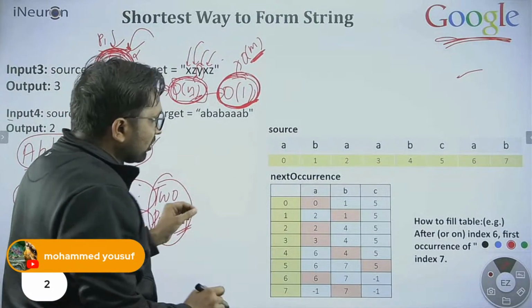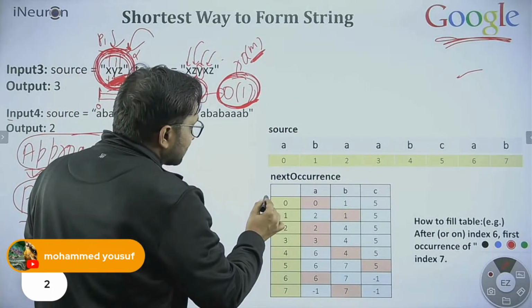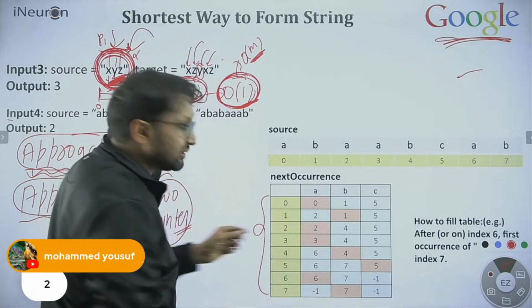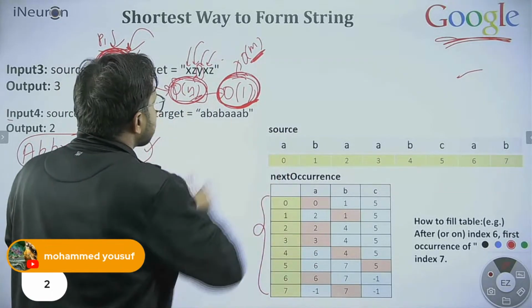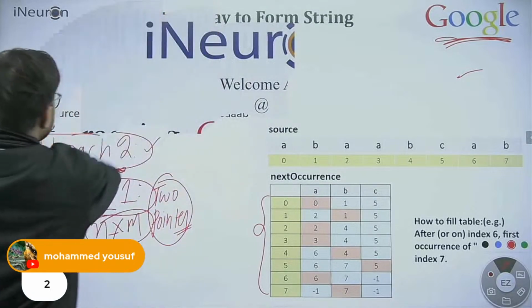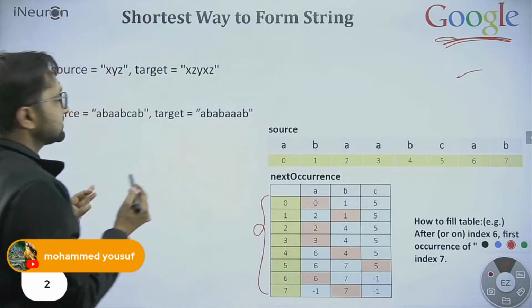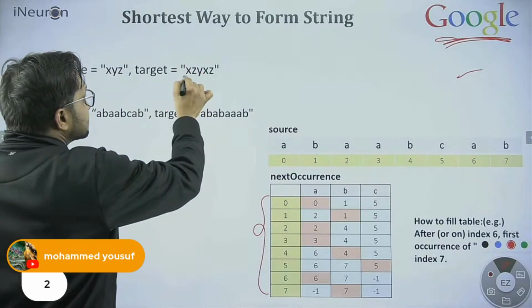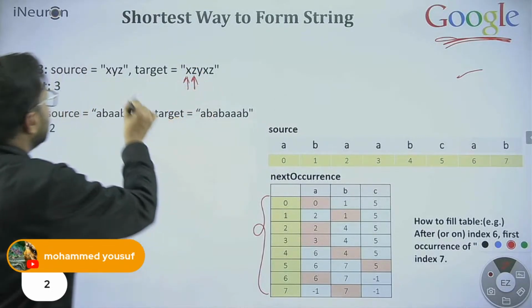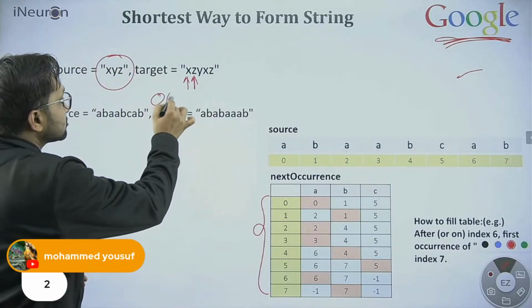Before that, let me tell you one more thing: what information this table is having. Okay, fine. So I'm starting again now. Second approach, starting from the very beginning. Simple, the idea for the second approach is that for searching every character in the source string, I will be taking constant time.